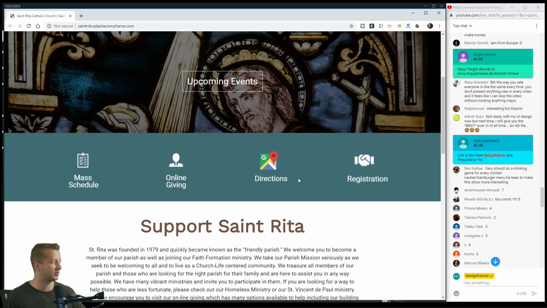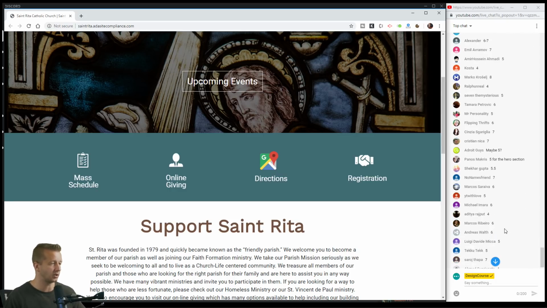Coming down here, this is a little strange sort of navigation because these are clearly buttons that you can click, but they almost feel like a feature section. It makes you think that these aren't clickable until you hover your mouse over them and discover that they are. So they don't look like buttons. They just look like icons with labels underneath them. So I would figure out a different way to emphasize the fact that these are a navigational element that people can use.